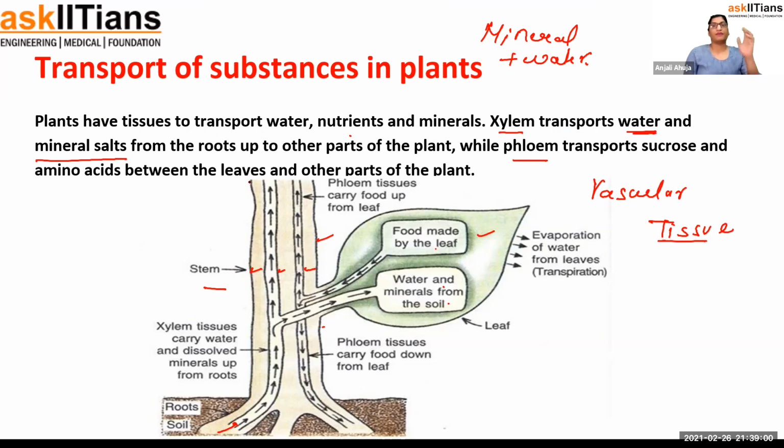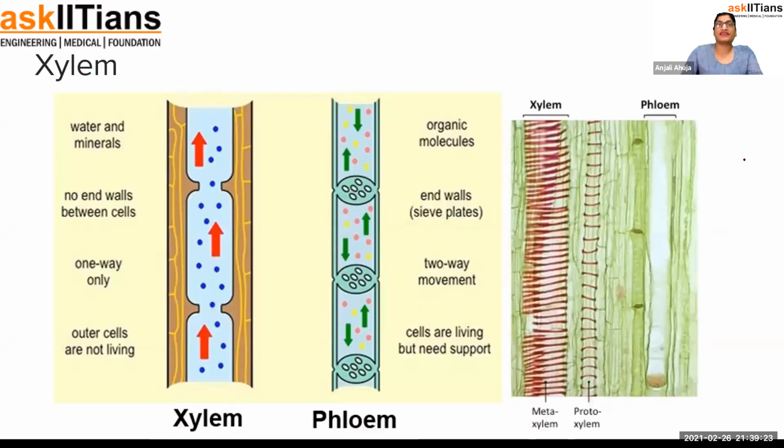So that's moving up. While phloem transport sucrose and amino acid between the leaves and other part of the plant. Actually, sucrose, this is, you may say, the product of photosynthesis. Into the leaves, photosynthesis happen, and the food is needed in all part of the plant, and then it will be moving to all of the part of the plant.